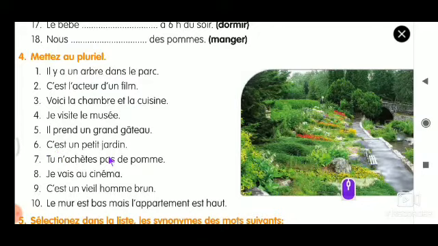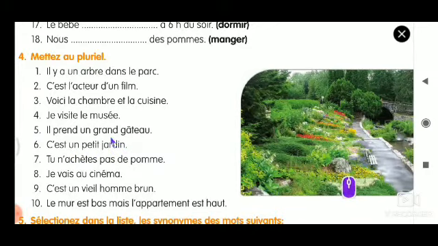C'est un petit jardin. So c'est, as we did in the second one, will become ce sont. Un petit jardin will become des petits jardins.